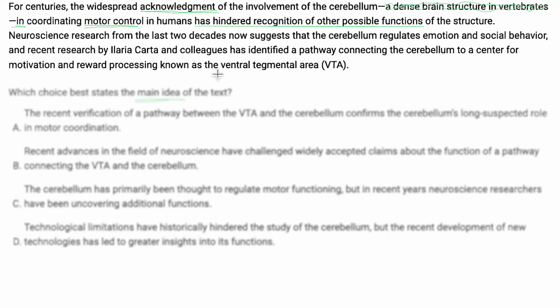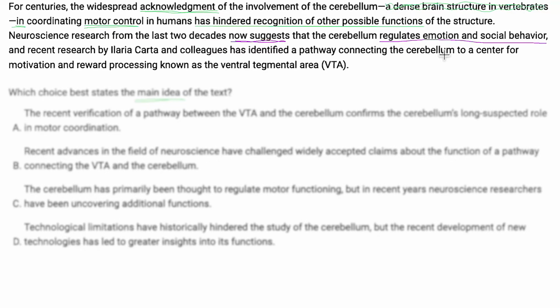Neuroscience research from the last 2 decades now suggests, so this is telling me we're about to see what the change is, that the cerebellum regulates emotion and social behavior. And recent research by these guys has identified a pathway connecting it to a center for motivation and reward. All right. If we're focusing on main idea, I don't necessarily care about the details.